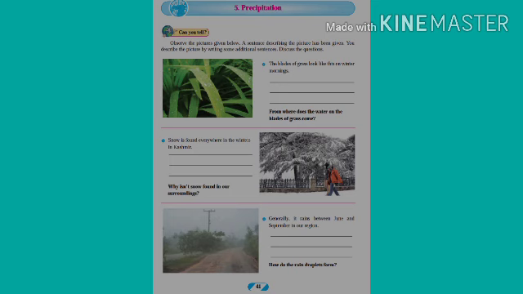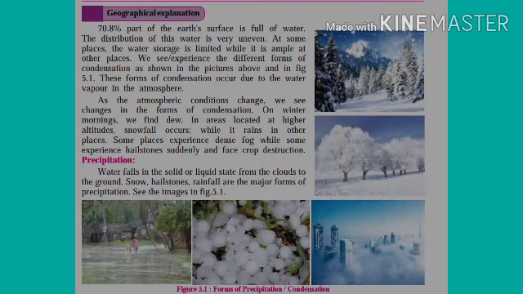Friends, apart from this, you can see that London experiences fog till late afternoon during the winters, or hail showers cause damage to crops. Hails damage houses, trees, vehicles, electric poles and cables. Hails are also dangerous to humans, animals and birds, and sometimes hailstorms are experienced in India also.